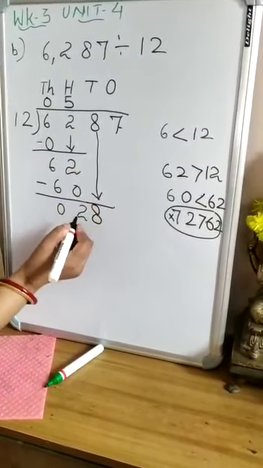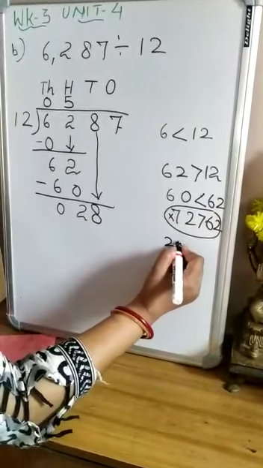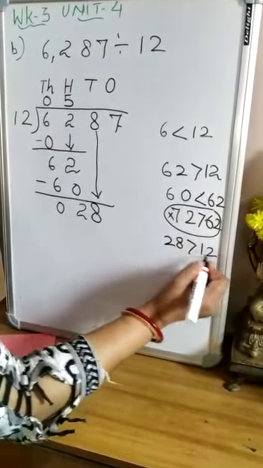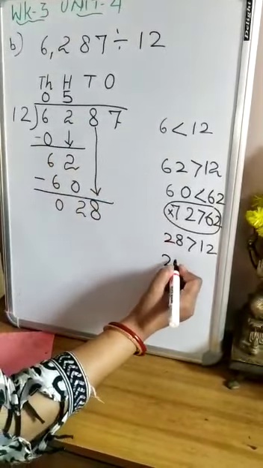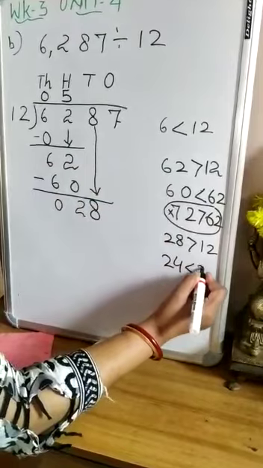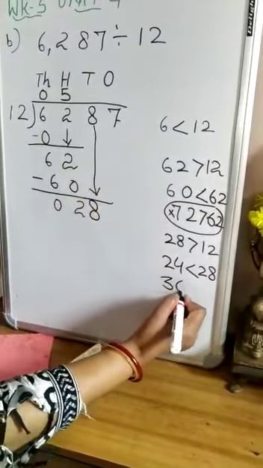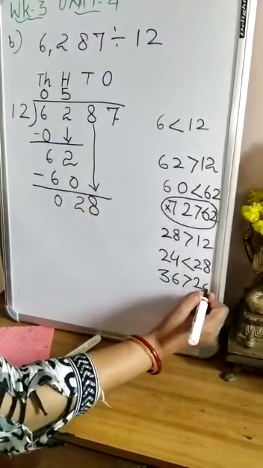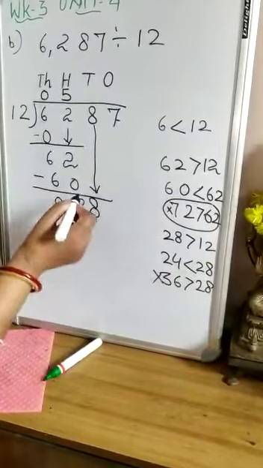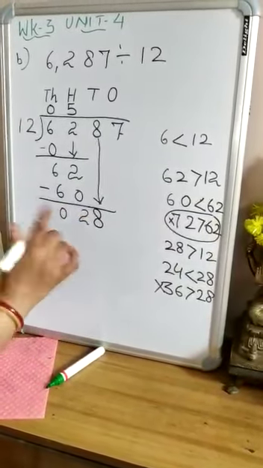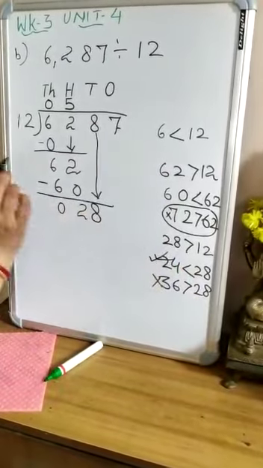Now the digit becomes 28 tenths. Here 28 is more than 12. So we start the table. 12 ones are 12, 12 twos are 24. 24 is less than 28, right? 12 threes are 36. 36 is more than 28. So this 36 is not possible. We cannot subtract 36 from 28. Not possible. So I will take this 12 times 2.